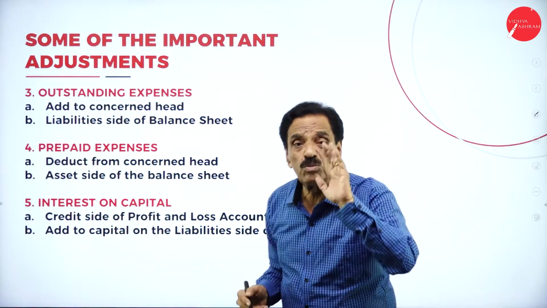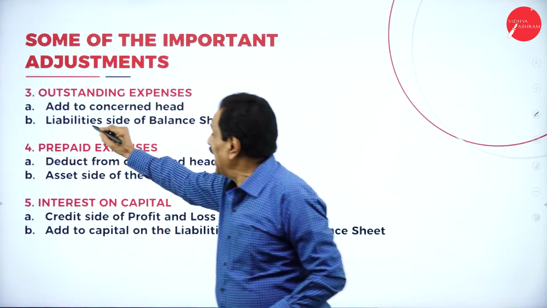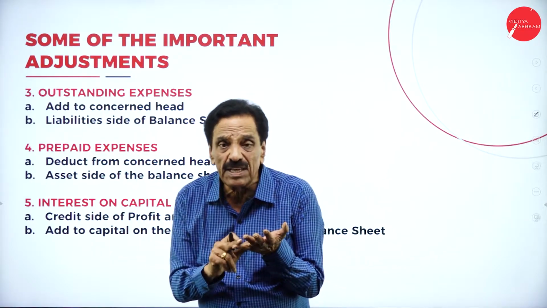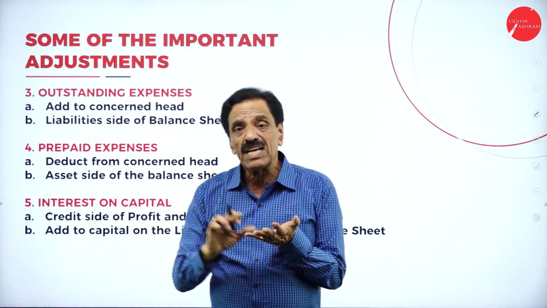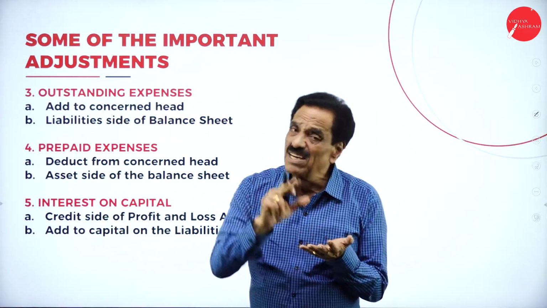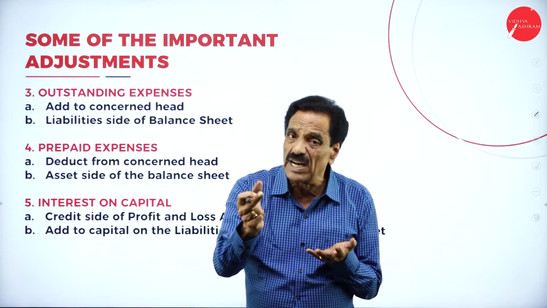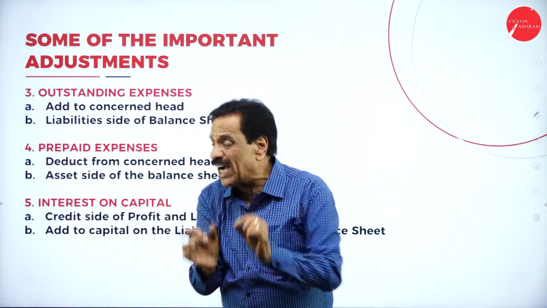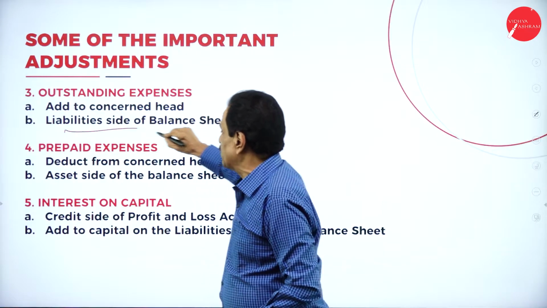Outstanding expenses to be paid. Add to concerned head. If wages are outstanding, add to wages. If salary is outstanding, add to salary. If rent is outstanding, add to rent. Whatever outstanding you add, that will come on the liability side of the balance sheet.